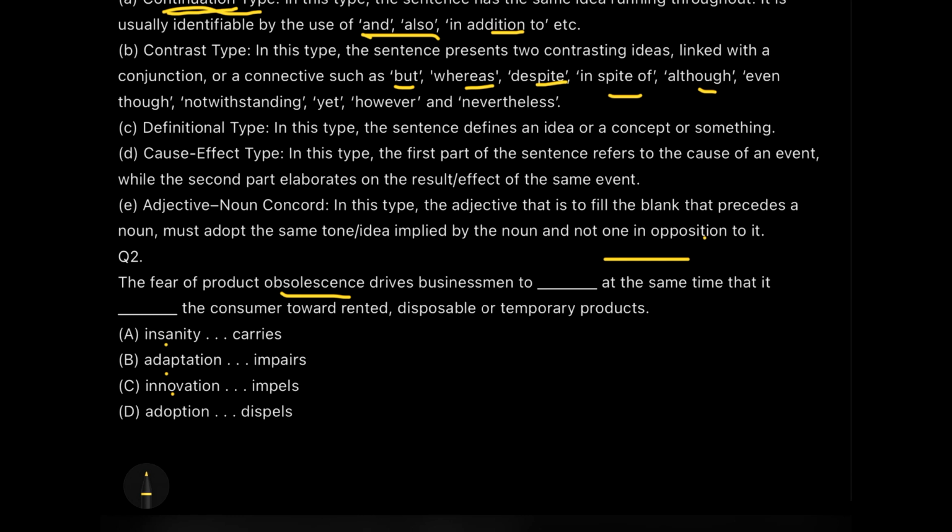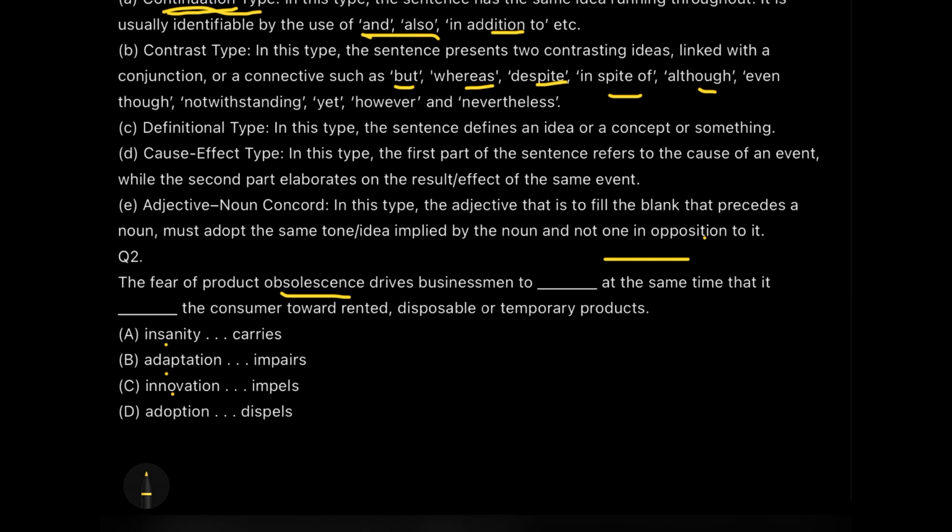तो इसका मतलब ये हो गया कि we will be coming out with option C which is innovation. अगर मैं इनोवेशन बोलती हूँ तो मुझे वहां पर additionally inform नहीं करना पड़ेगा कि मैं किस चीज का इनोवेशन कर रही हूँ. Here just innovation in itself is self-sufficient, because if I say that the product is going to be obsolete, then I will look for innovation.